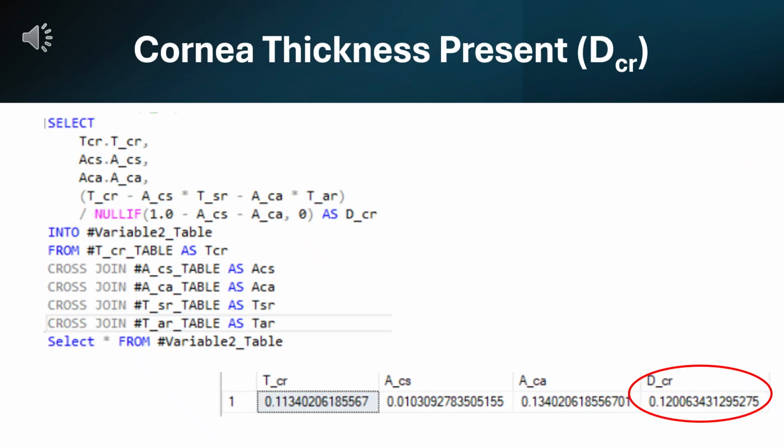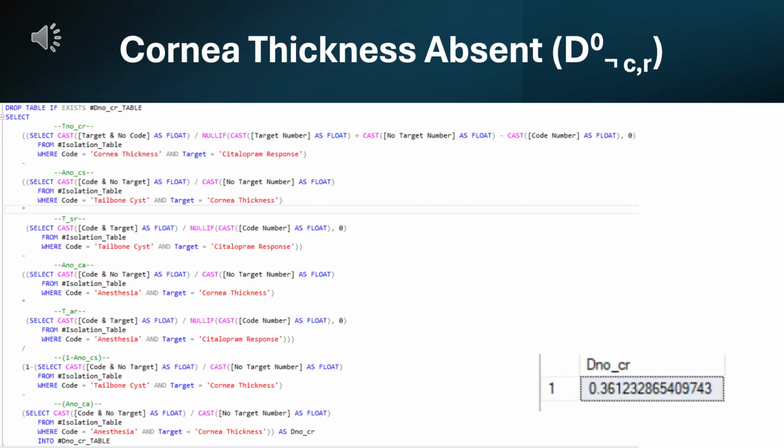In this group, the probability of responding to citalopram was lower at 12%. This suggests that the presence of cornea thickness may be associated with a reduced likelihood of a positive treatment response. Among patients who do not have cornea thickness, the probability of responding positively to citalopram treatment increases to 36.1%. This suggests that the lack of cornea thickness as a factor may be associated with a higher likelihood of therapeutic